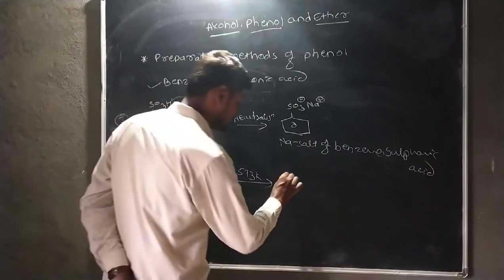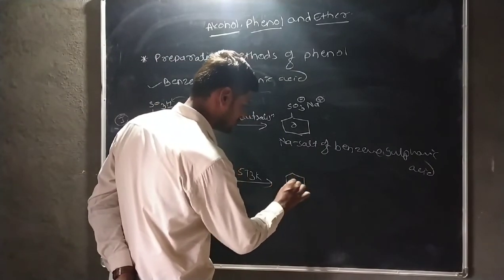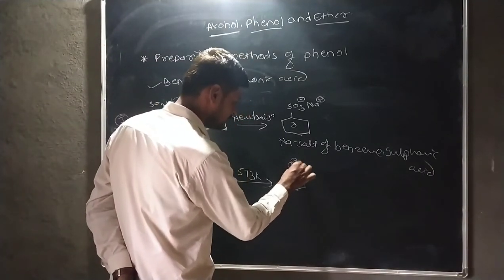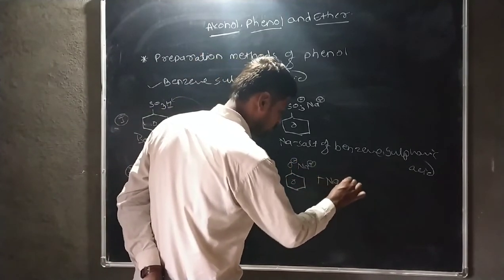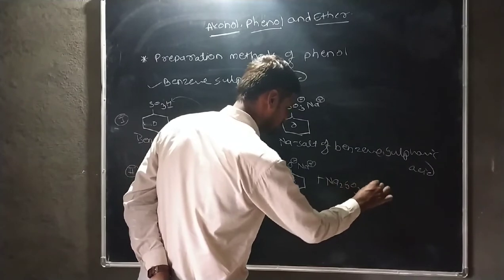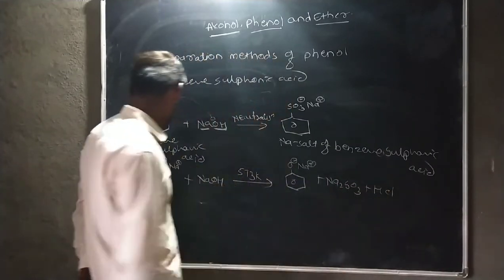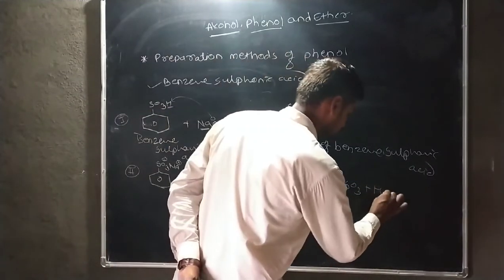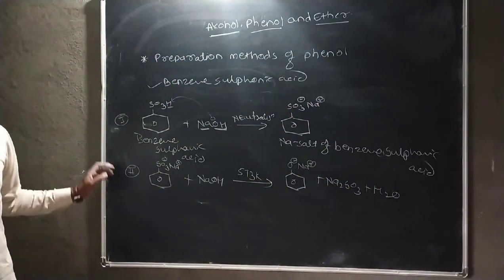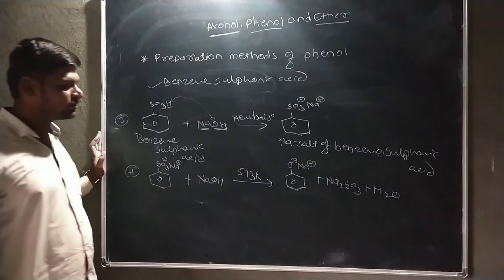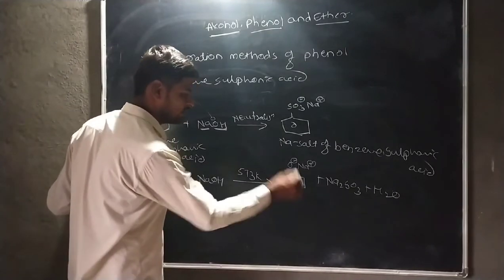Then it forms the sodium salt of phenoxide ion plus Na2SO3 is eliminated, plus H2O is also formed. Okay, this is a formation of sodium salt of phenoxide ion.